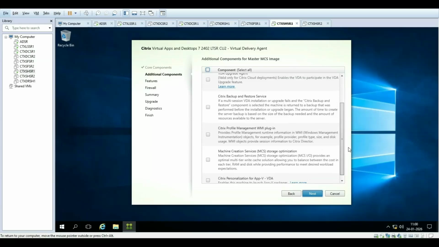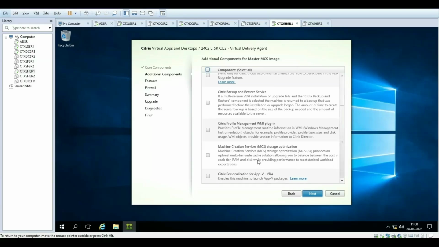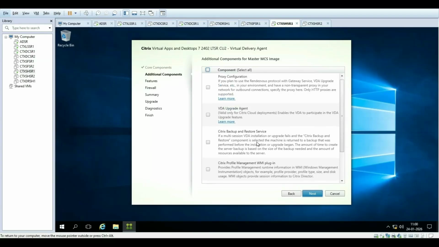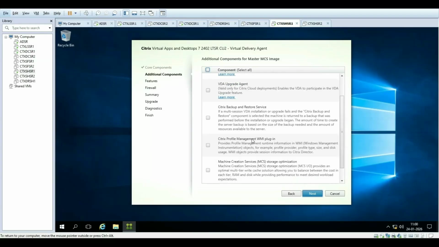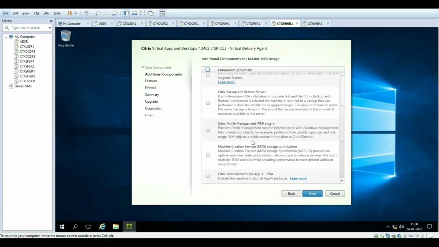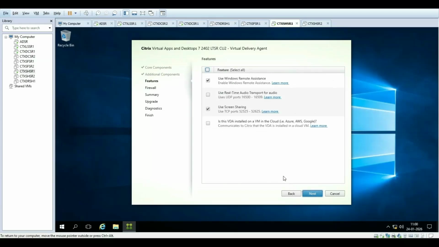I'm just going with the default component. We don't actually need this one, but you can select this component as per your environment. I am going with the default here again.